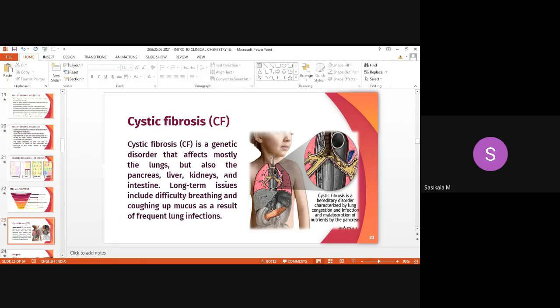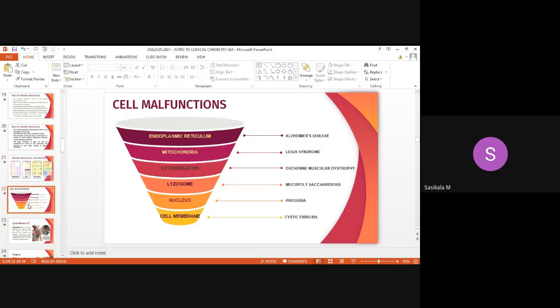Those who are interested can learn the various symptoms and treatment methods, like how you have learned other metabolic disorders such as atherosclerosis and diabetes. Here I have just focused on what the malfunction is, only characterized it, with not much information since it is not given in the syllabus. Only what the malfunctions are and what they are, you have to know.